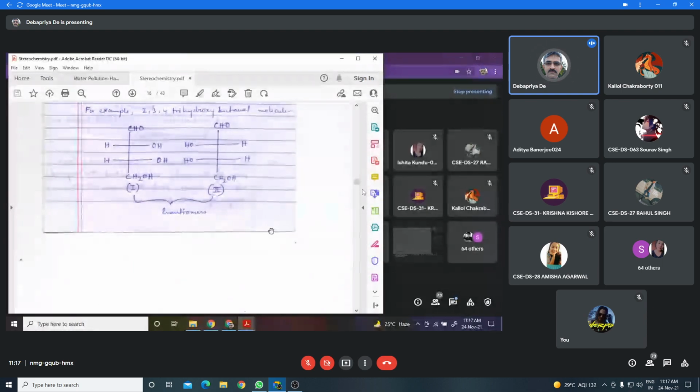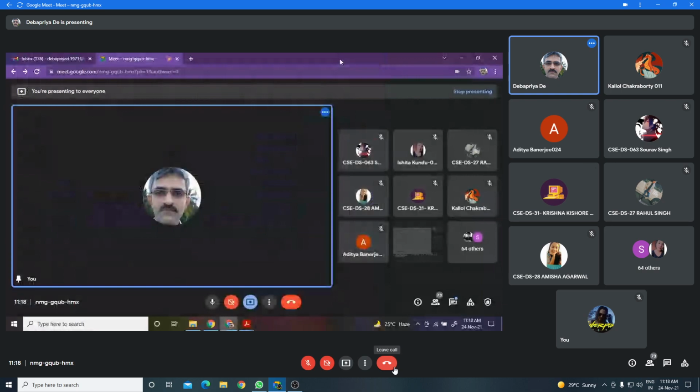Enantiomers are stereoisomers which are non-superimposable mirror images of each other. Is it clear? Yes, sir.